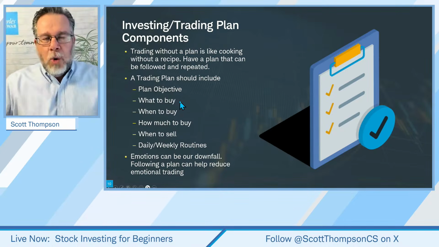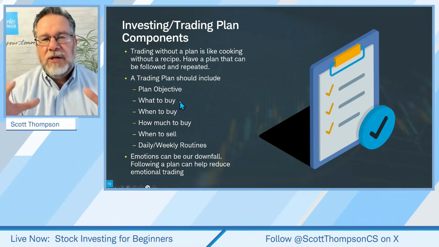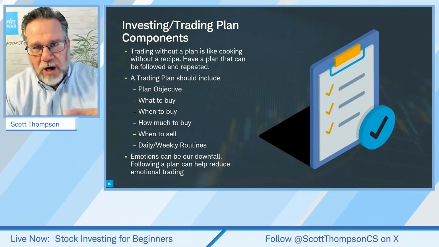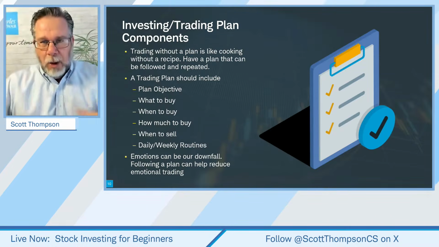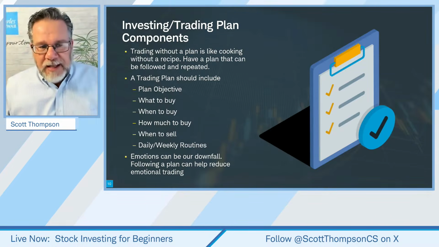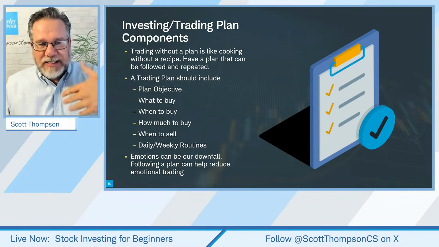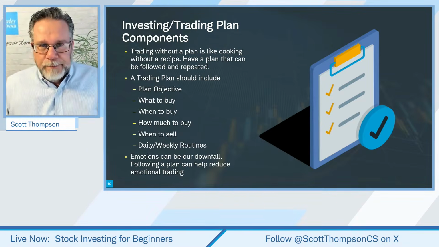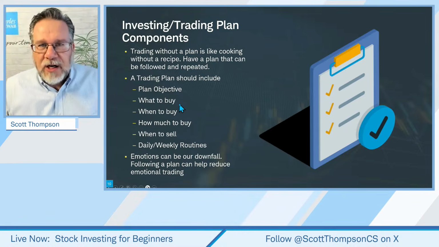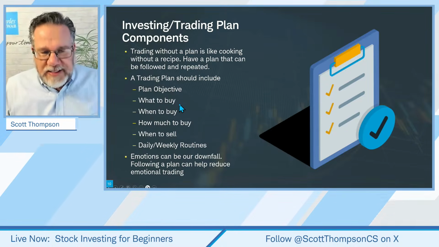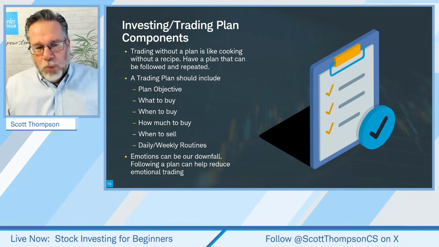Okay, you want to know what you're buying. How does a stock qualify to be on what we call a watch list? Now, a watch list is just a list of stocks that you're willing to invest in. And those stocks might give you a signal of when to purchase at different times. But you want to have an idea of what you're going to be trading, what you're going to be investing in. So we refer to that as what to buy.